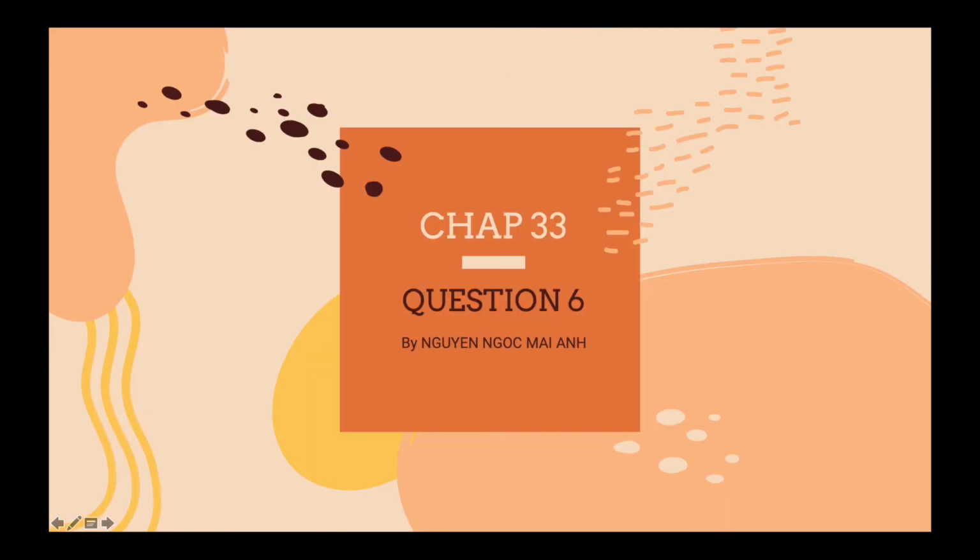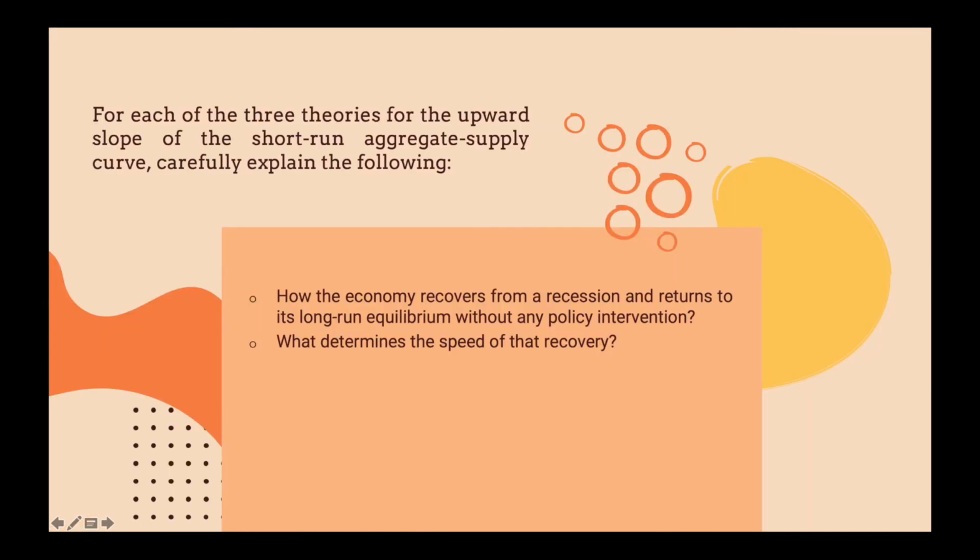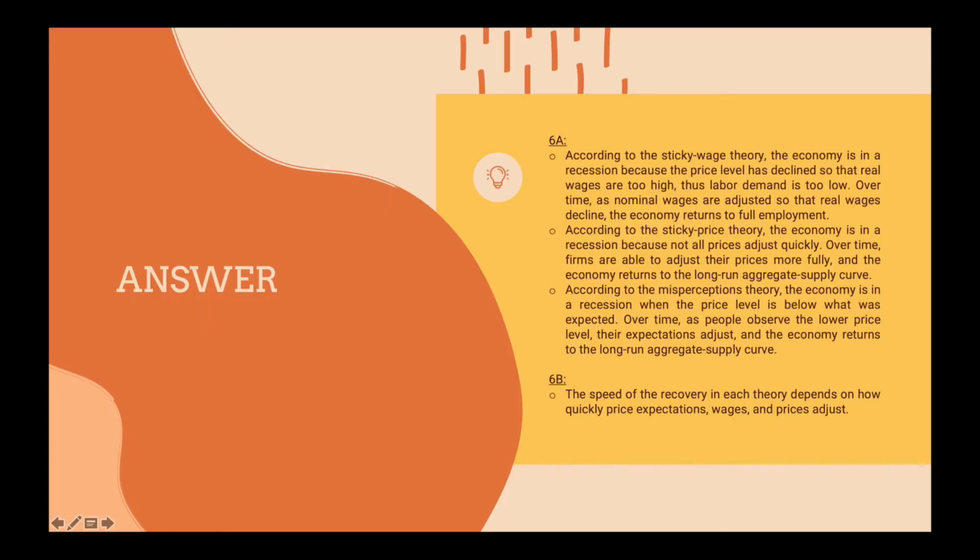Question 6, Chapter 33. For each of the three theories for the upward slope of the short-run aggregate supply curve, carefully explain the following. A. How the economy recovers from a recession and returns to its long-run equilibrium without any policy interventions.